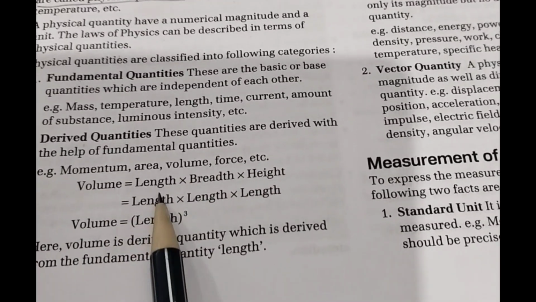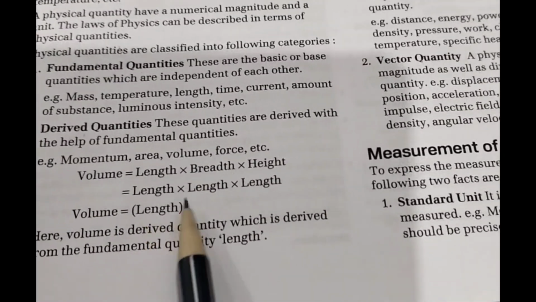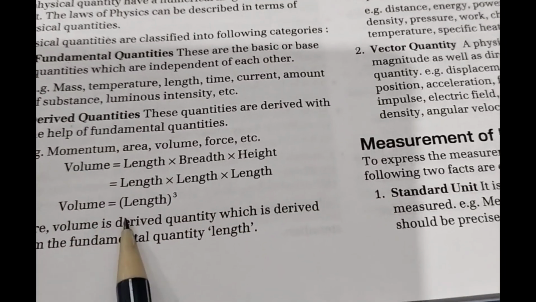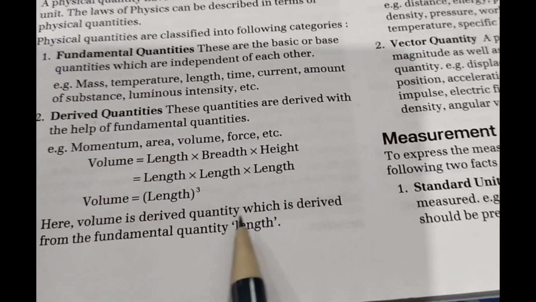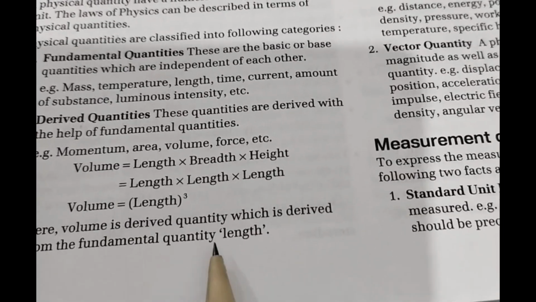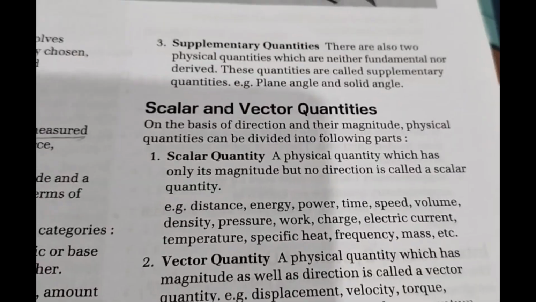So volume is length into breadth into height. Taking it in the form of length, length into length into length, the volume is equal to length cubed, right? Here volume is derived from the fundamental quantity length. So in this, the fundamental quantity is length.